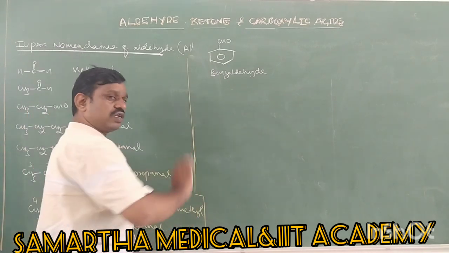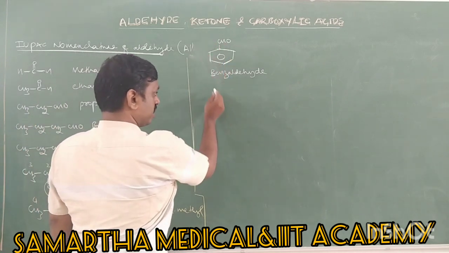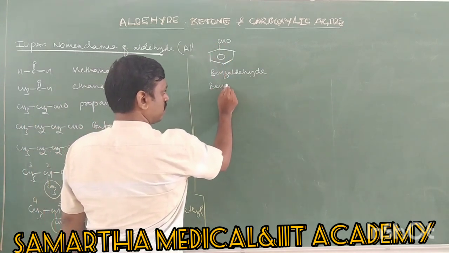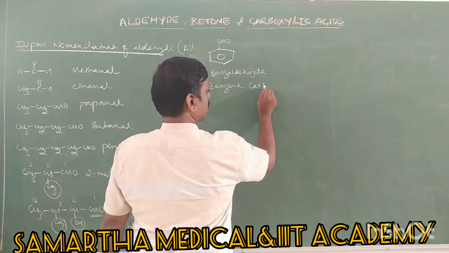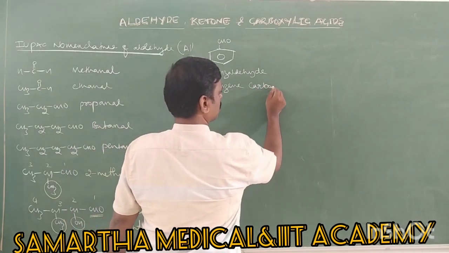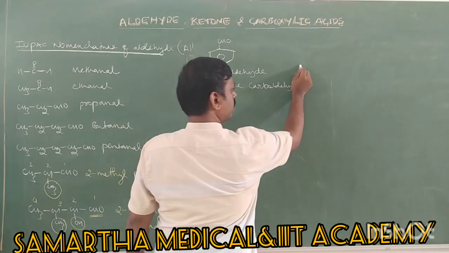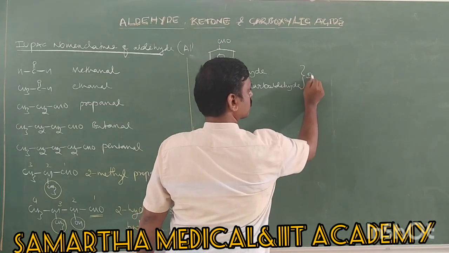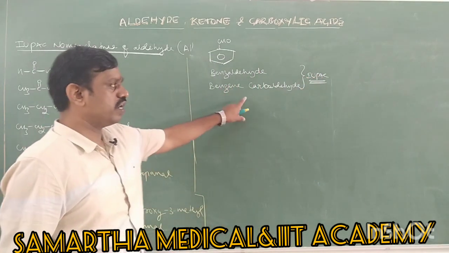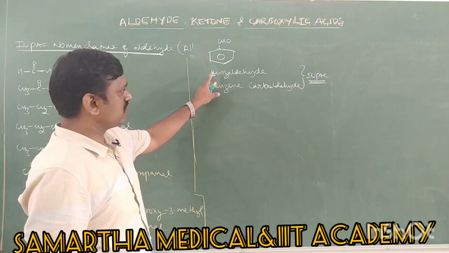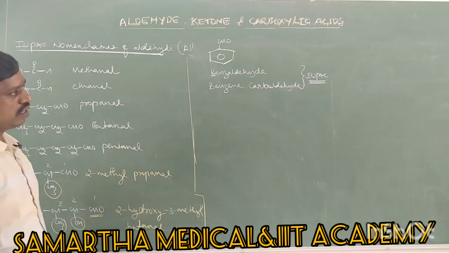Then what is the IUPAC name? We have another nomenclature, that is benzene carbaldehyde. It is very much important for objective questions. Benzene carbaldehyde is the exact IUPAC name, but nowadays we are using benzaldehyde as an IUPAC name too, right?